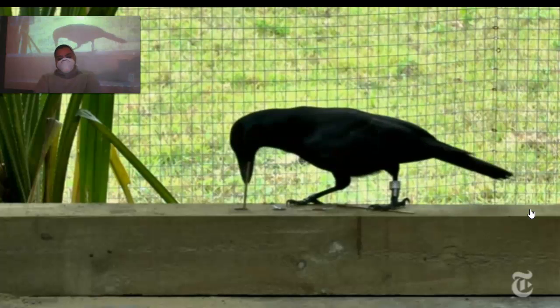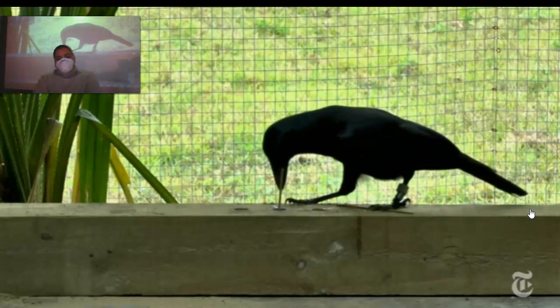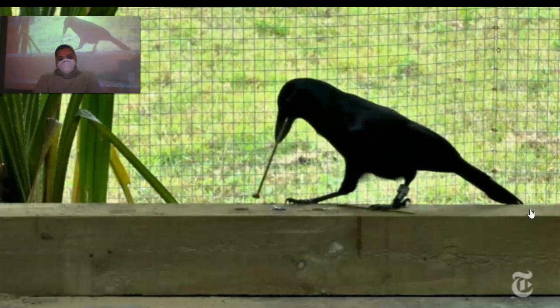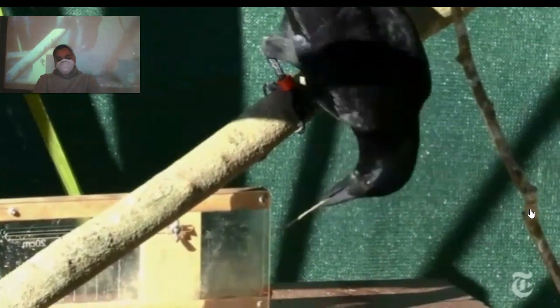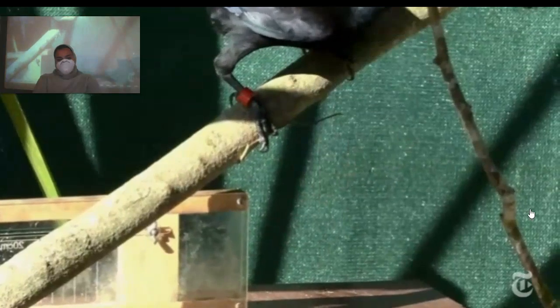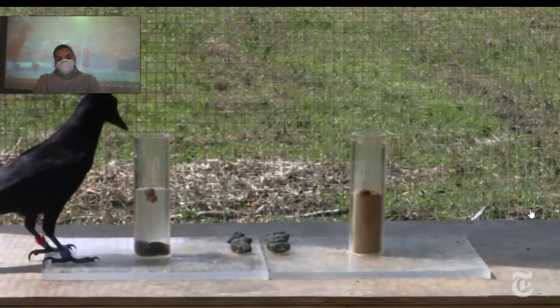Everyone knows crows are smart. They recognize faces, they can make and use tools. But how smart, and how do they learn? That's where one of Aesop's fables comes in. It's the one about a thirsty crow that dropped stones in a pitcher in order to raise the water level so it was high enough to get a drink. Seems unlikely.